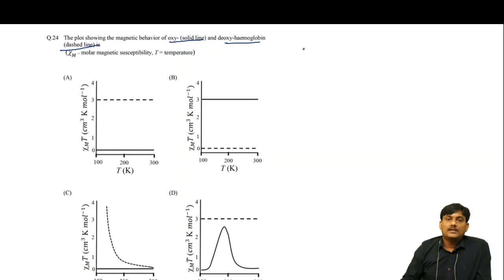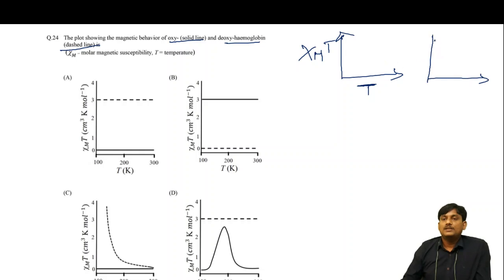And here the graph is between chi m T and T, not chi m and T. We know that for paramagnetic substances, if you take a graph between chi m and T, there is a decrease in magnetic susceptibility with temperature in the case of paramagnetic. In the case of diamagnetic, it is nearly 0 or sometimes negative.